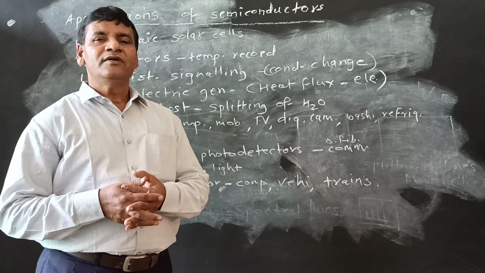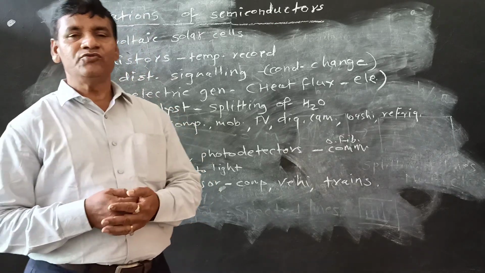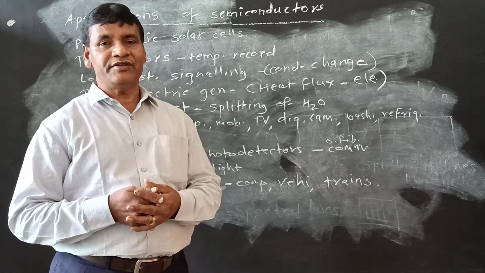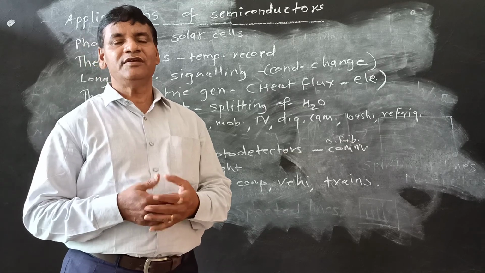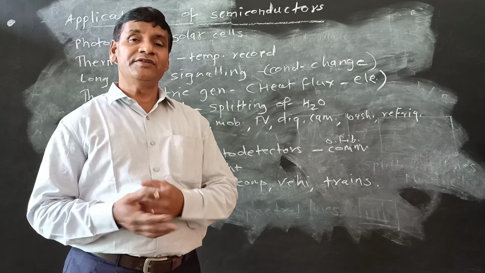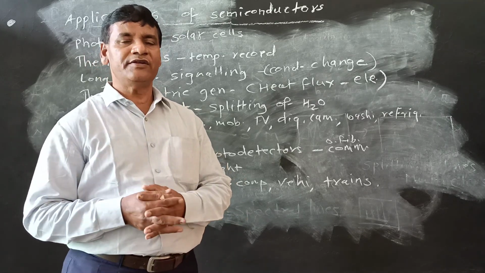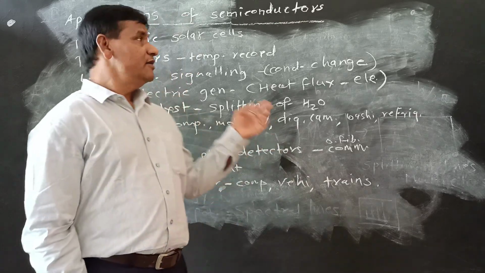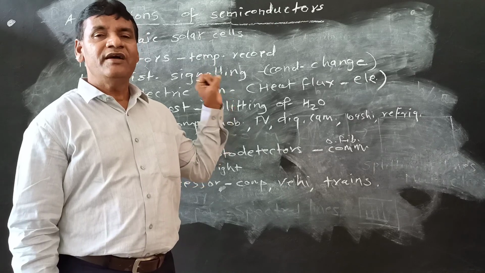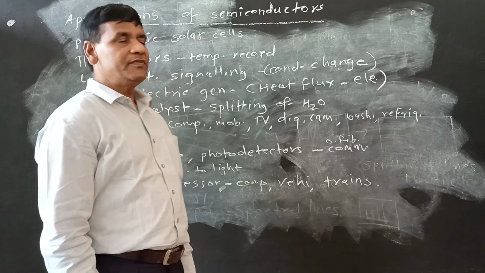And today the whole world is following this attitude to use solar energy, that is sunlight energy, for conversion into electricity or electric power. So entire world is trying its best for this conversion of solar energy into electrical energy, and for this conversion photovoltaic cells are essential. These cells are known as solar cells, and for these solar cells semiconducting material is very essential.